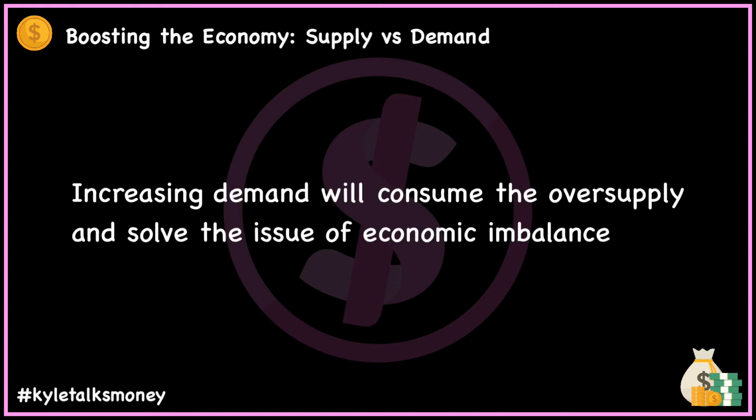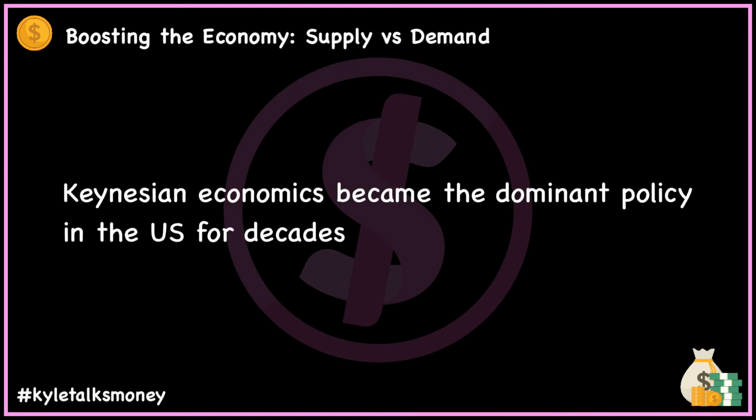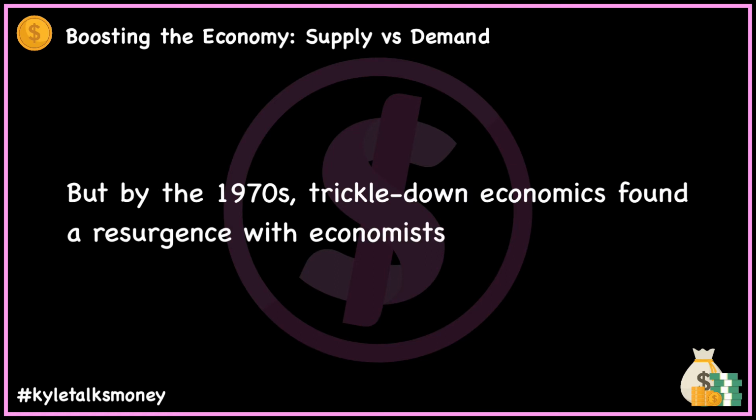While the rich would invest their money on making more products, the poor would be more likely to spend, consuming the oversupply that was the source of the problem. Keynesian economics continued as the predominant philosophy in the US for decades to come. By the 1970s, trickle-down ideas were percolating in the minds of some economists who sought to return to Say's principles.